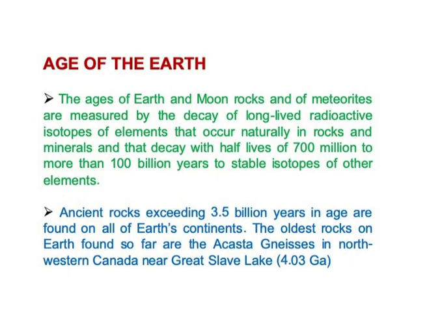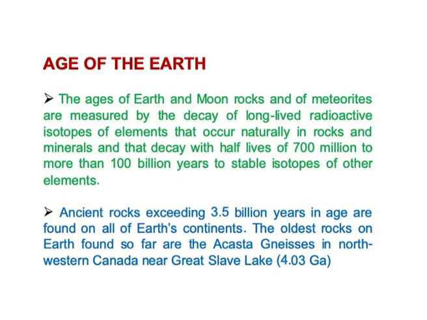Coming to the age of the Earth. How do we determine the age of the Earth?